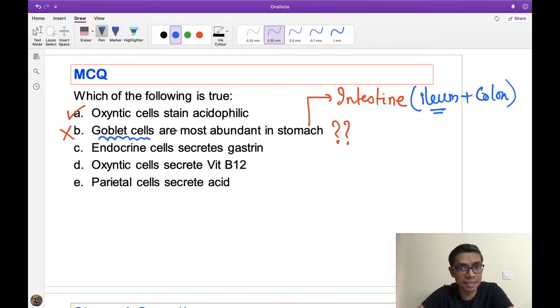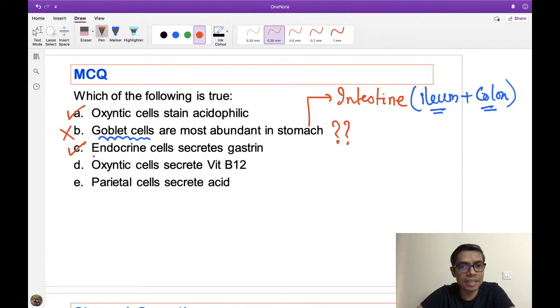Mucus secreting cells are there, specialized mucus secreting cells are there. That's why goblet cell, yes, mucus secretion, but goblet cells are not present in the stomach. Inside the stomach histology, if you are getting goblet cells, that indicates intestinal metaplasia has occurred. It is mainly present in the intestine, throughout the intestine, but mainly in the terminal ileum and colon region. Then endocrine cells secrete gastrin.